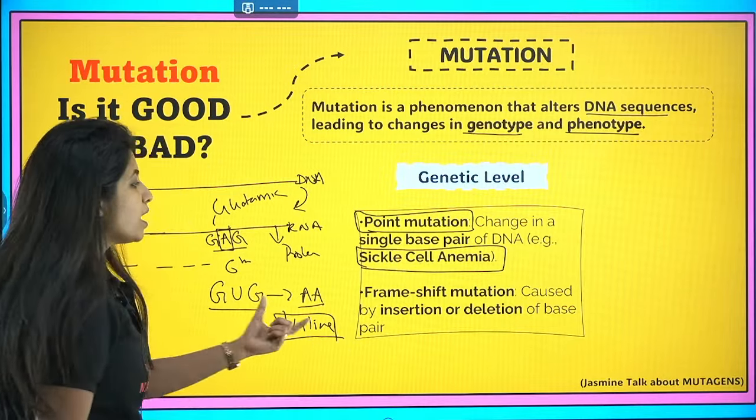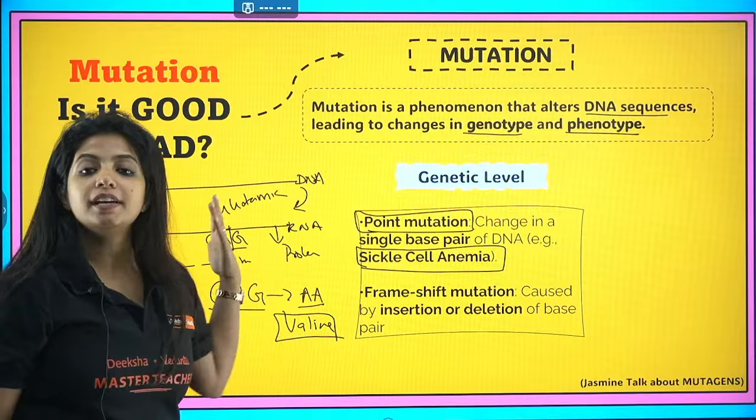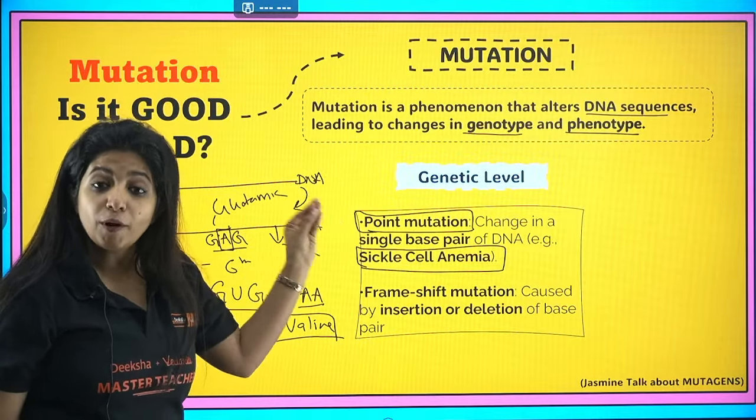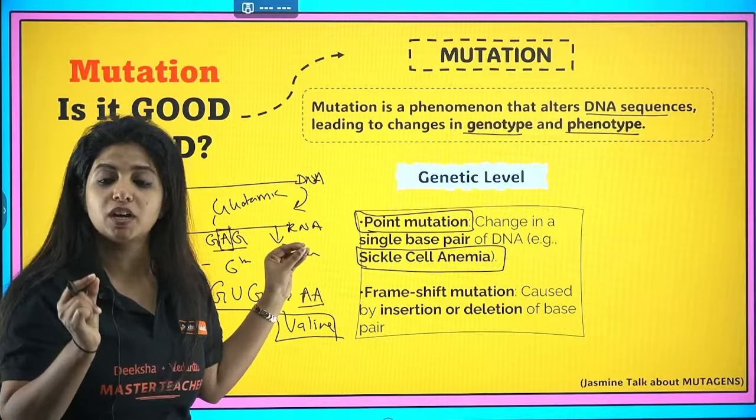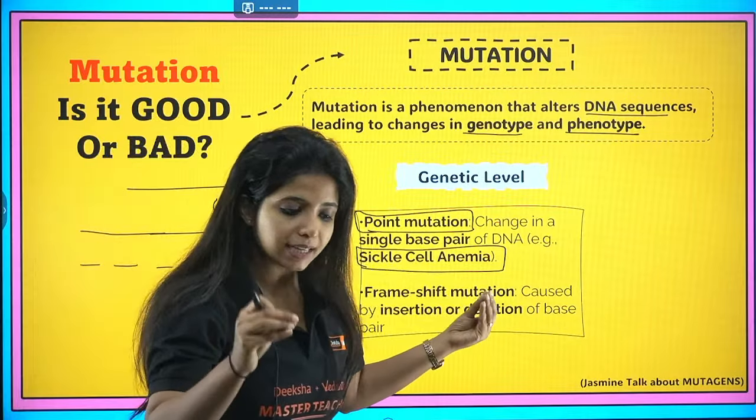Now, if one amino acid changes, obviously the whole protein structure is going to change. So this is an example of point mutation where only a single base pair change has led to a problem. Always remember, the example is sickle cell anemia.